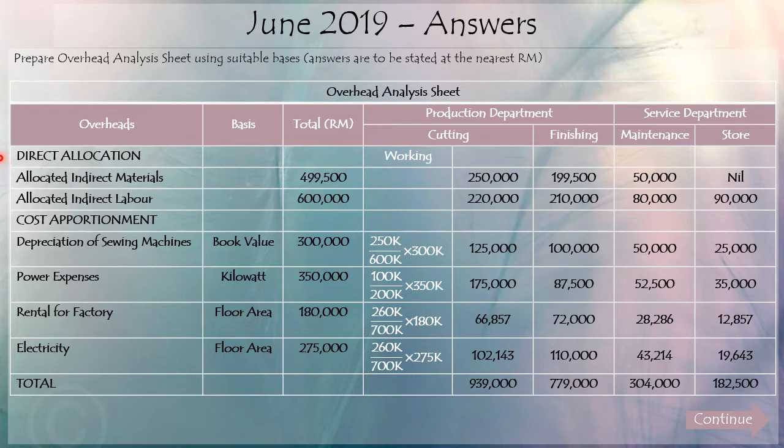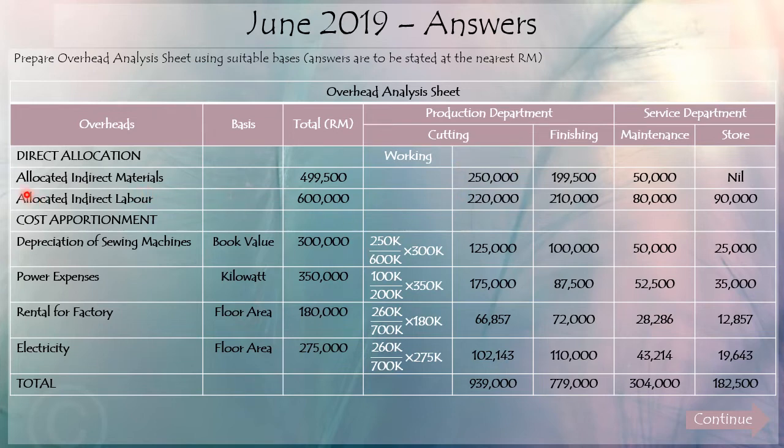If you still recall the diagram that I've shown you previously, we have 4 steps to consider. The first one is direct allocation, followed by cost apportionment. Okay, so we put in first the items for direct allocation. Direct allocation are the overheads that have already been stated clearly for each of the departments.